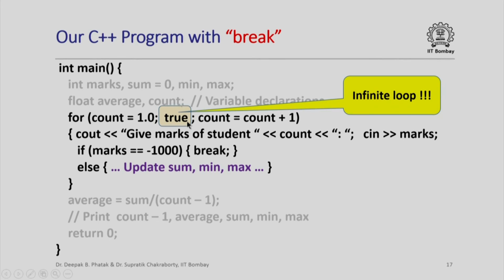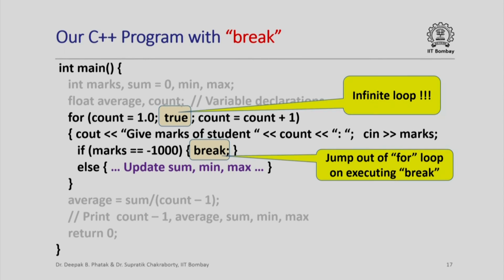Note that this means I am going to iterate around this indefinitely, unless of course I have a way to break out from the middle of the loop. So in general, having a true here denotes that we are talking of an infinite loop unless there are break statements in between, at which point we can exit the loop.